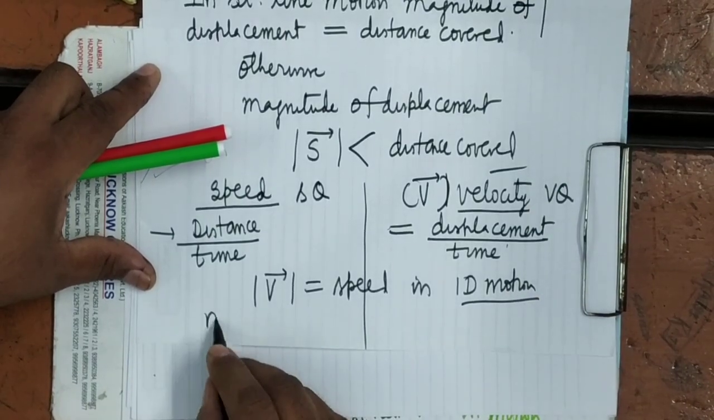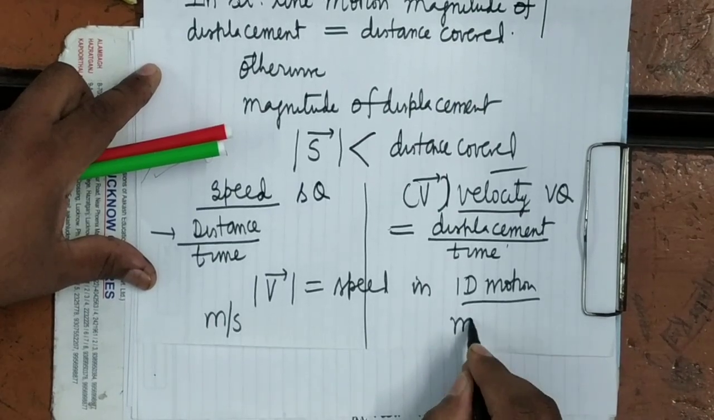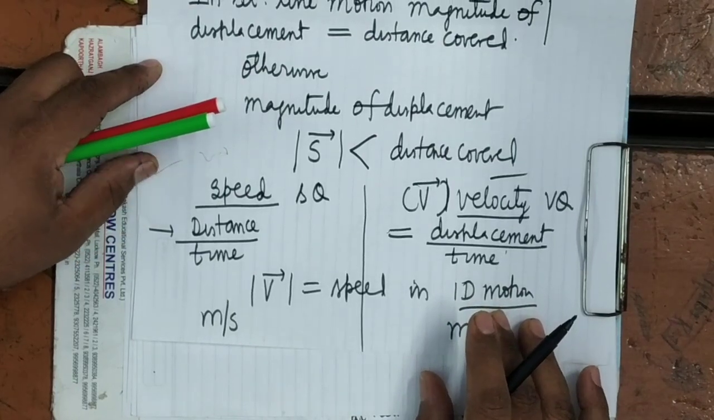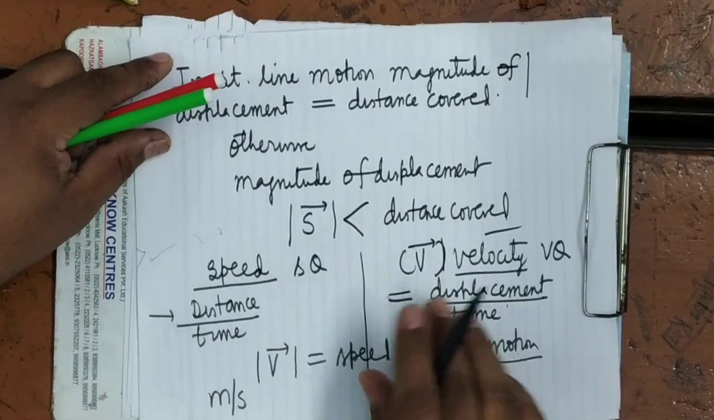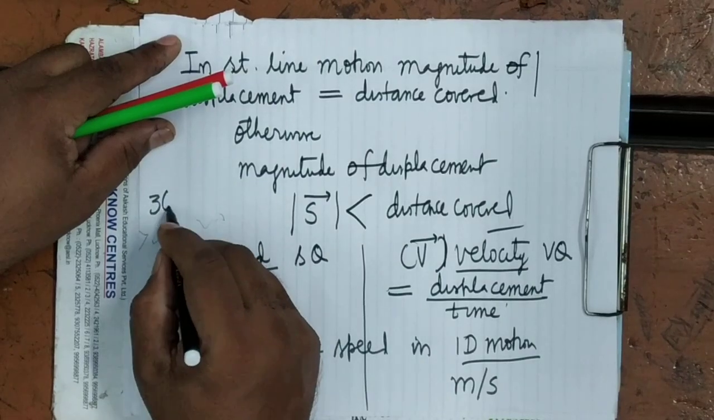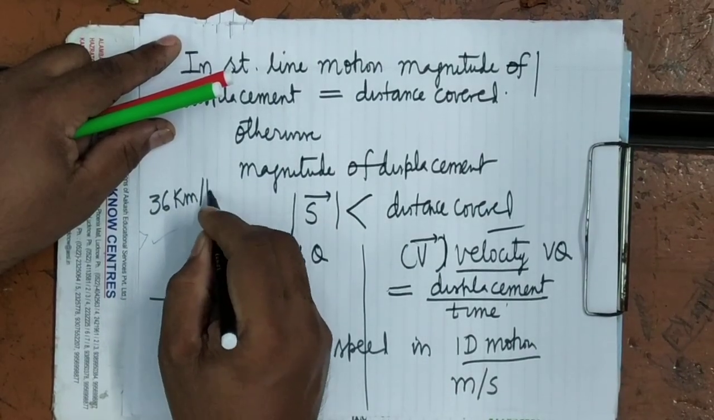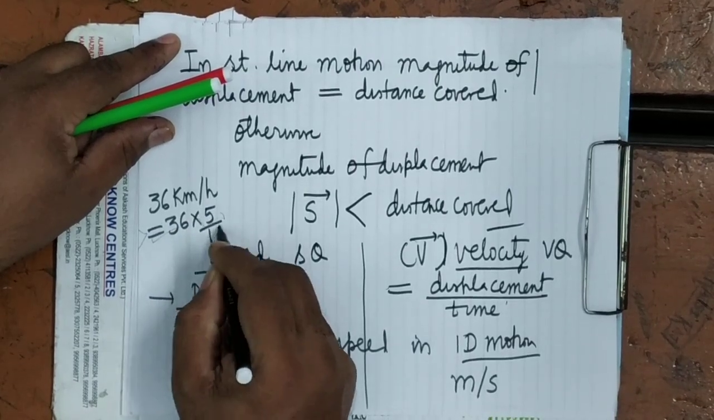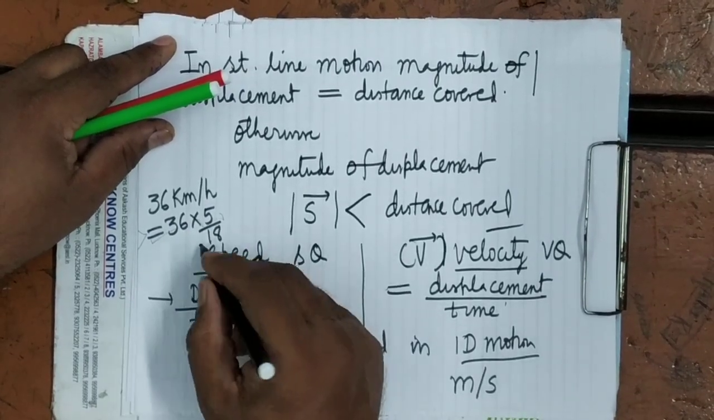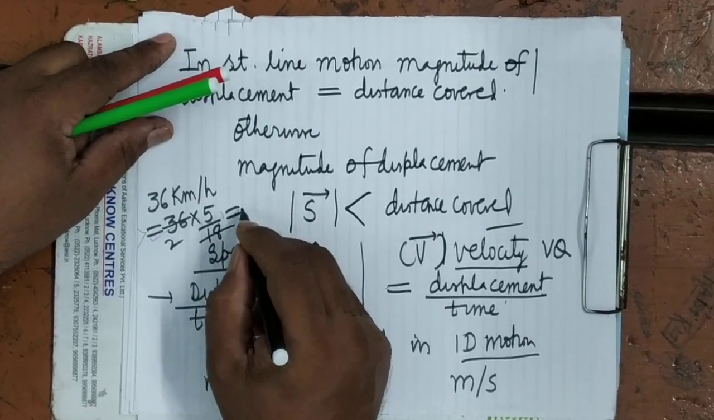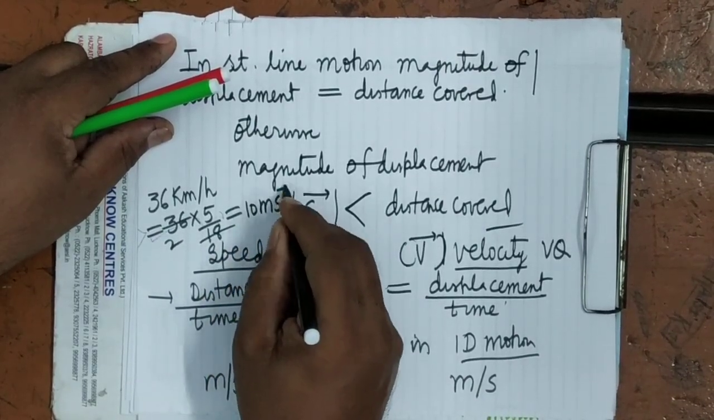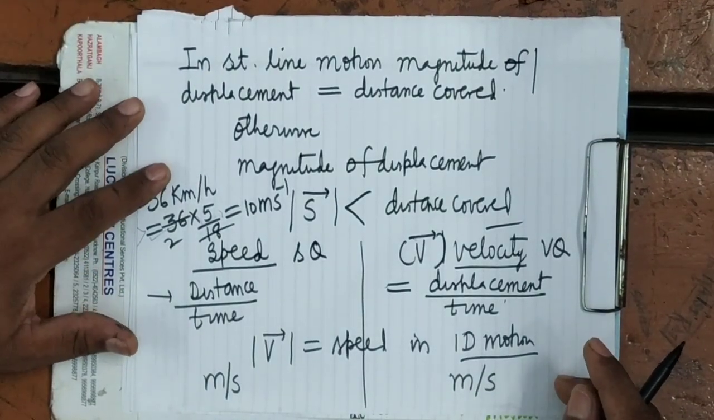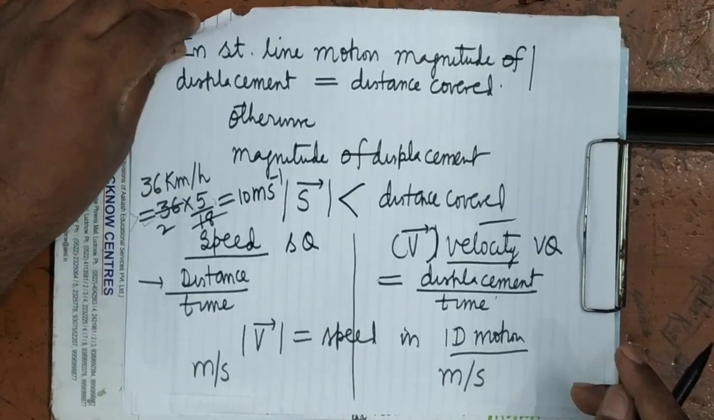What is the unit? That also you know, meter per second. How will you convert kilometer per hour into meter per second? That also you know. Here, how will you convert 36 kilometer per hour in meter per second? Kilometer per hour can be converted into meter per second by multiplying with 5/18. 36 times 5/18 is equal to 10 meter per second. It is clear. Now see here.